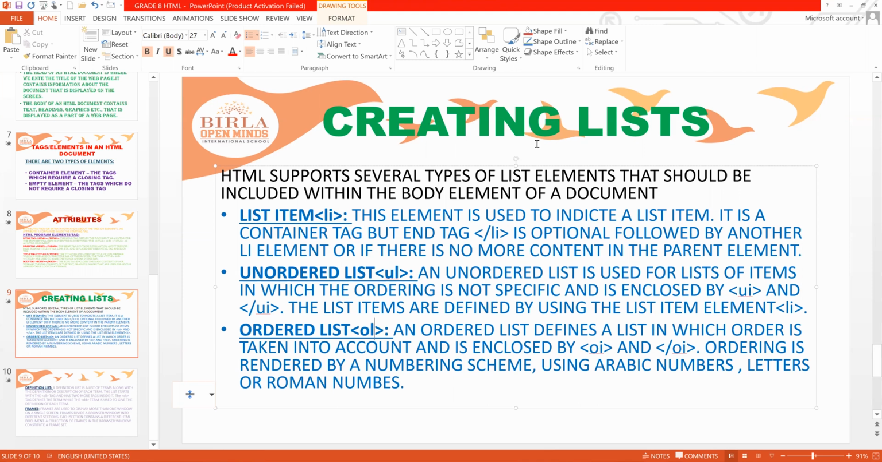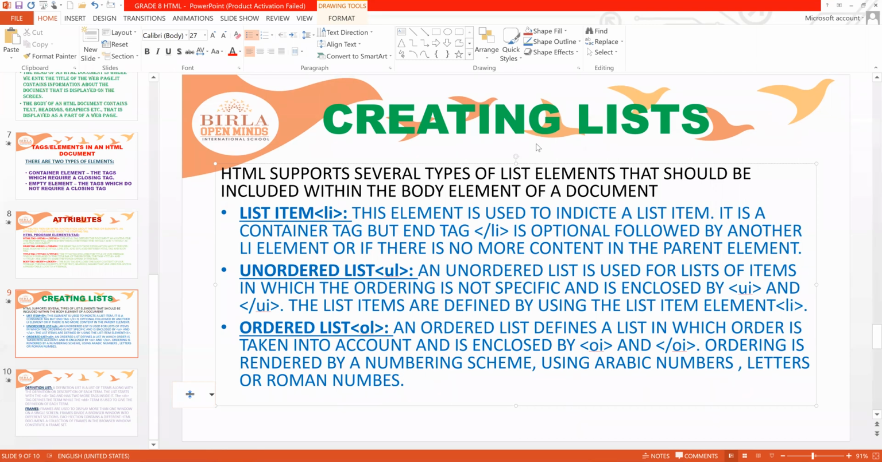So what is LI? This element is used to indicate a list item. A list item is a container tag. Container means it has an opening and also has a closing, right? Remember, container tags will always have an open and an end. So list item is a container tag. But the end tag is optional, meaning this li slash li is optional.